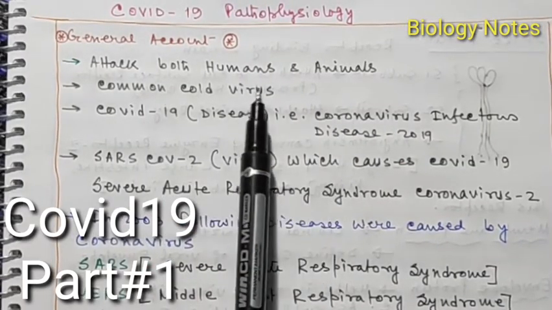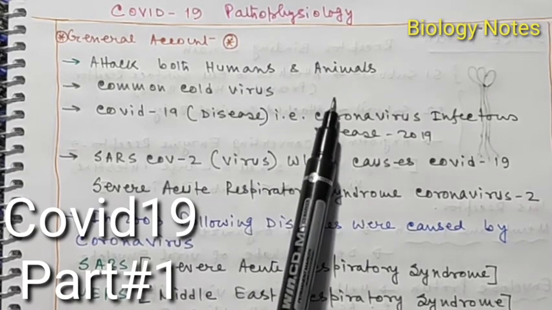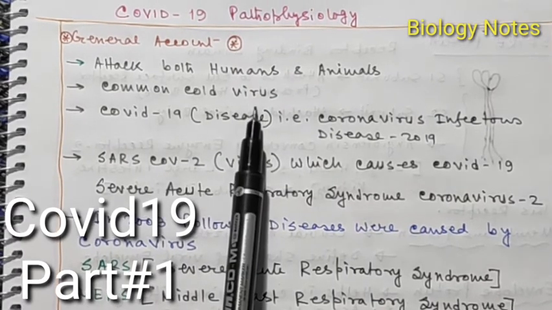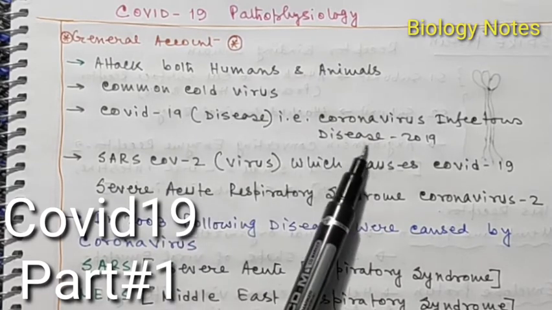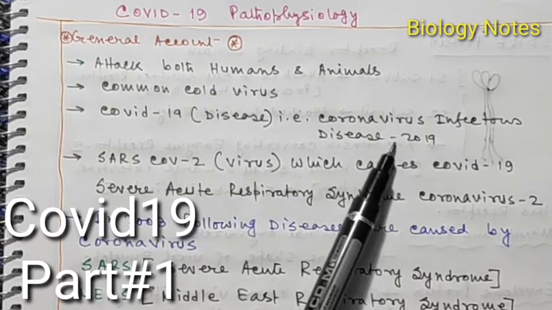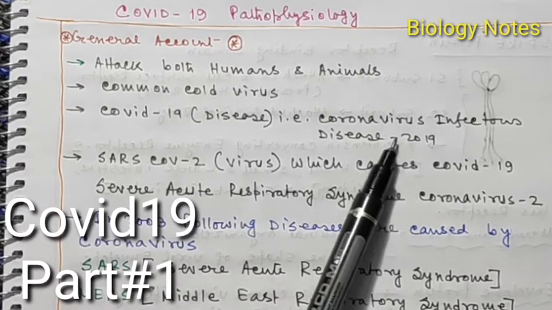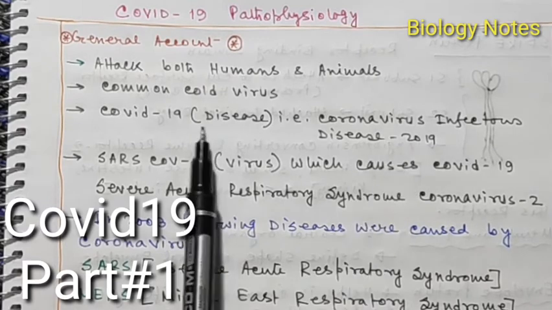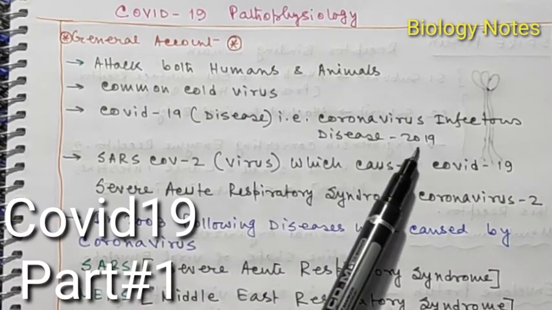Coronavirus not only attacks humans, but also different types of animals, and usually coronavirus is known as the common cold virus. The disease caused by coronavirus is known as COVID-19, or coronavirus infectious disease 2019, because this disease was first observed in China in the year 2019, in the month of December.